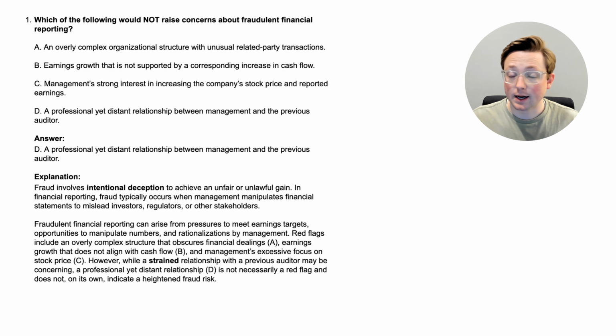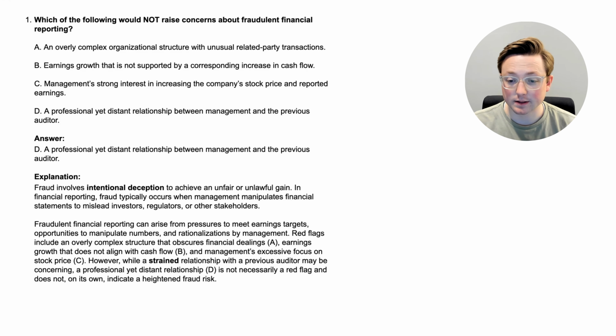That was option B, and I kind of want to talk about that one a little bit more. Basically, the idea behind that one is if a company is having earnings and their earnings are going up and things are looking good, but then you look at their cash flow and they don't have an increase in cash flow and actually things are looking bad there, that would be a red flag because they're saying they have earnings, but they don't have the cash to back it. That's a little bit unnerving. Now let's talk about the next thing.